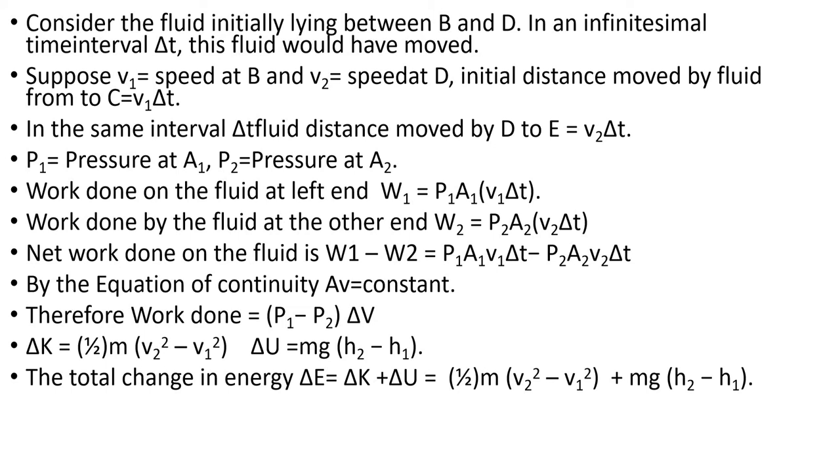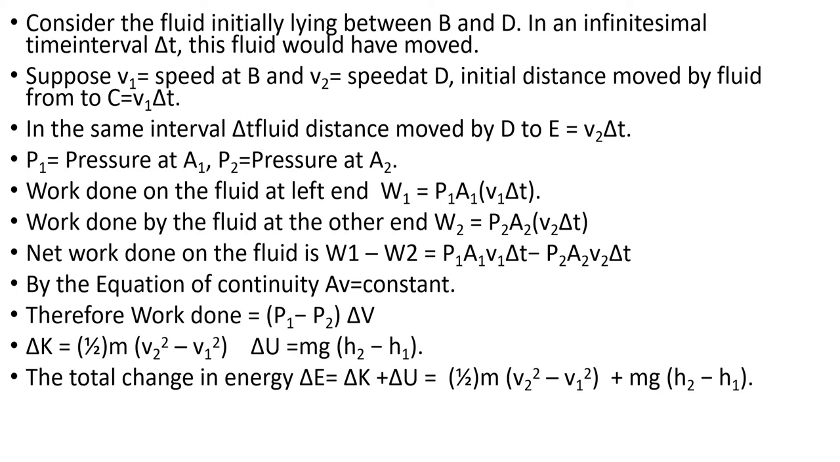Similarly, work done by the fluid can be written as P2 A2 V2 delta T. So V1 delta T or V2 delta T is the distance traveled. Okay. So net work done on the fluid can be written as work done on the fluid minus work done by the fluid. So that can be written as P1 A1 V1 delta T minus P2 A2 V2 delta T.